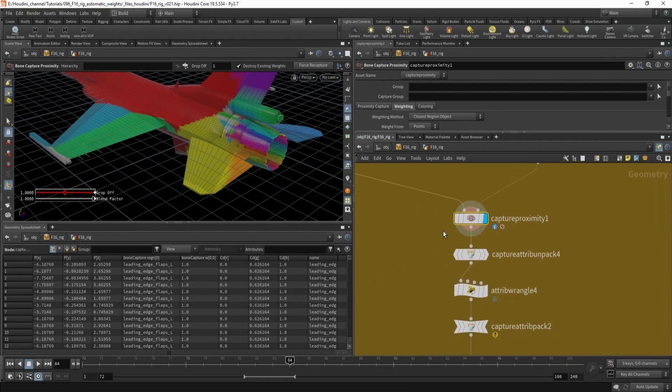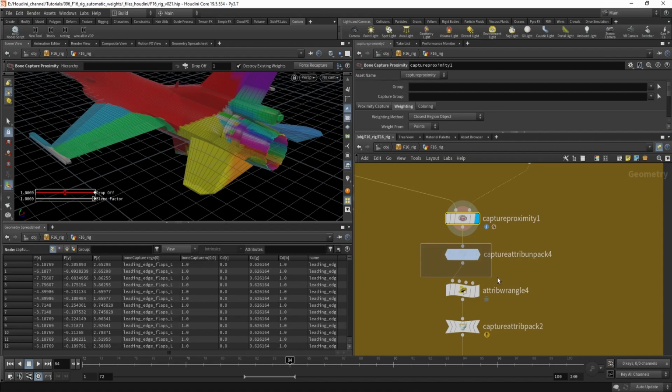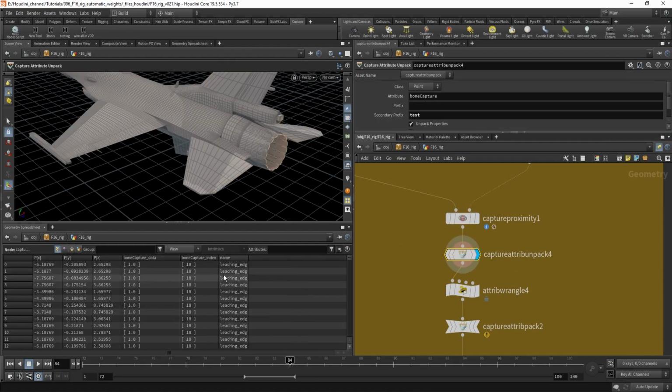And now this is a funny thing. These attributes are, I don't quite understand it, but they are packed, and the documentation says it's easier to manage them when they're packed. Anyways, to be able to actually usefully edit them, you need to unpack these attributes.